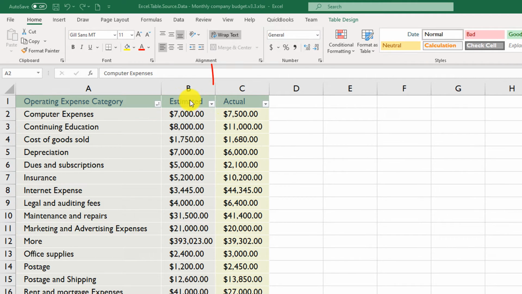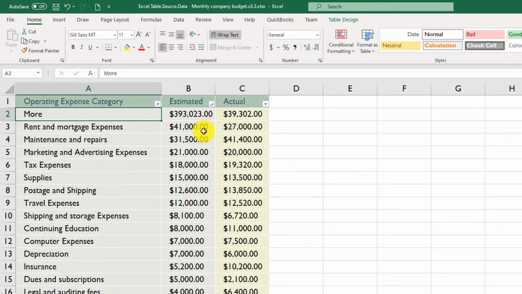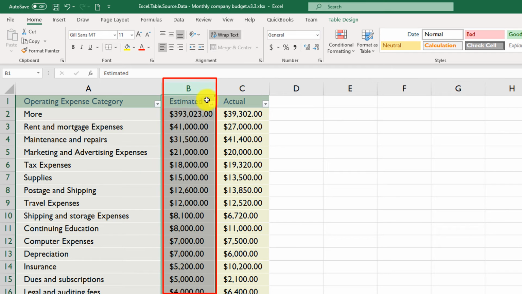You can easily sort using the values in another column. For example, if you'd like to sort based on the estimated column, you can say largest to smallest, and you see what Excel did. It removed the sorting indicator in column A and added it in column B. You can apply filtering on top of sorting.